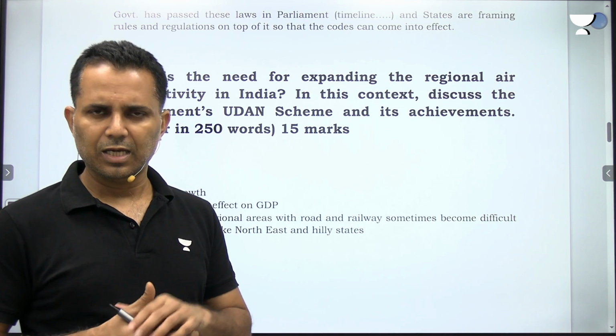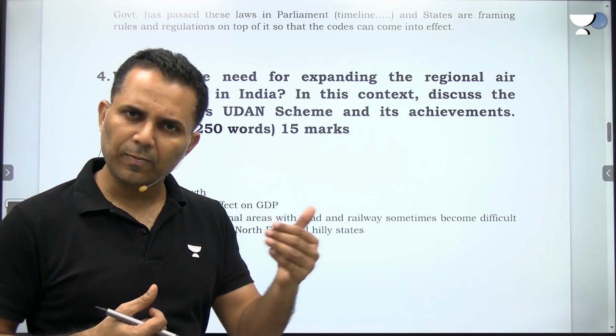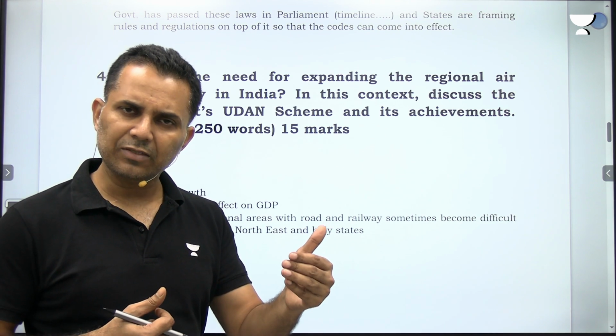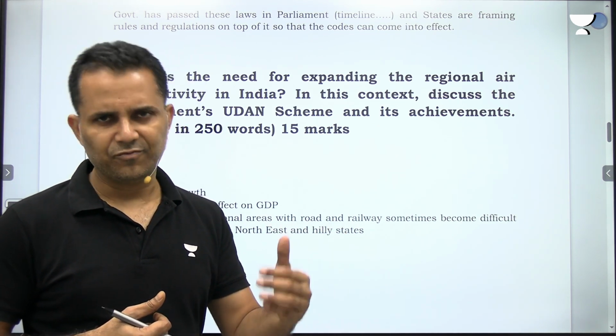Listen carefully. Tier 2, tier 3 towns per capita income was less. Since the income was less, few people were flying. And since few people were flying, the fare was high. And since fare was high, few people were flying.